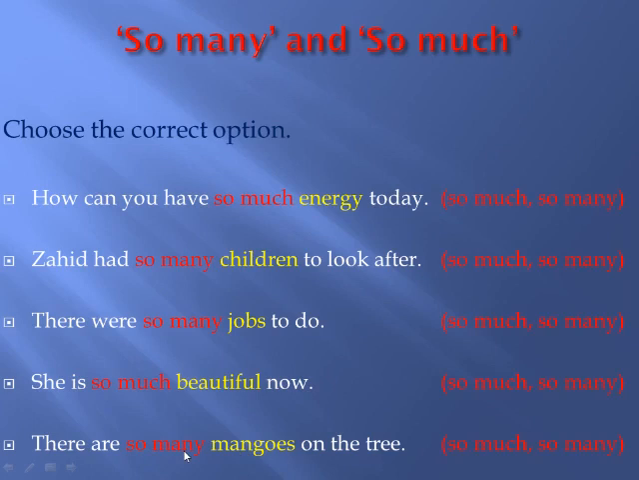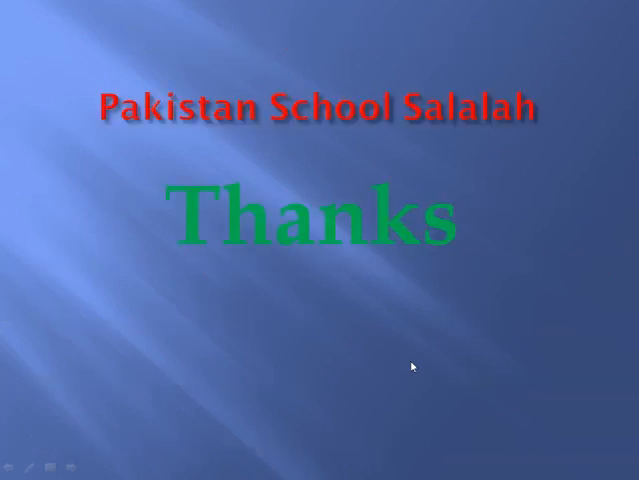that is so many. So to conclude, we can say that so many is the quantifier which is used with countable nouns, and so much is the quantifier which is used with uncountable nouns. That is over and all.